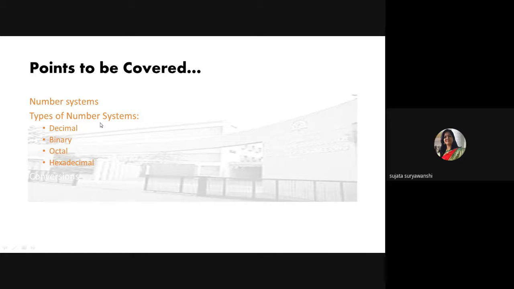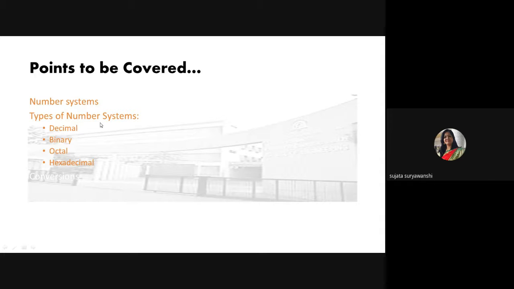I'll take this in brief, the number system and the types of number systems, and why this subject is introduced in your syllabus. As you are going to become IT engineers, what is the use of this subject, digital electronics? Why is this subject introduced in your syllabus? As we all know, we use computers, but the computer doesn't know the decimal number system. It knows only the binary number system.